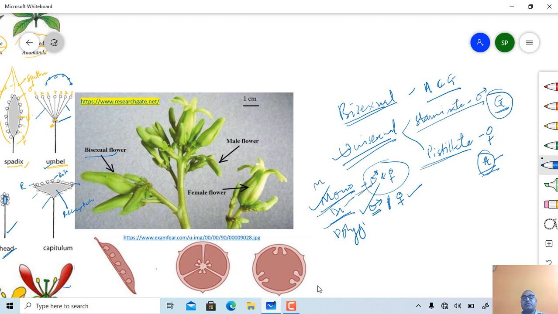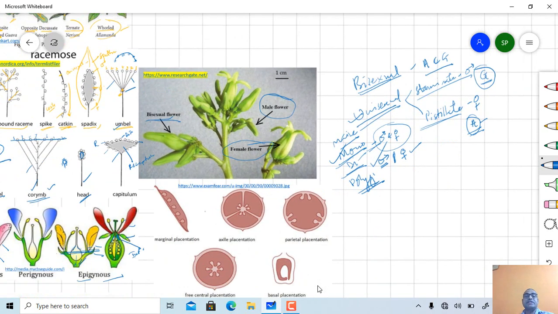And what is a polygamous plant? In case of polygamous plant, one can observe the presence of male flowers, the presence of female flowers also, as well as the presence of bisexual flowers also. So this is the case which is called a polygamous type of condition. Then these are certain figures showing the placentation.